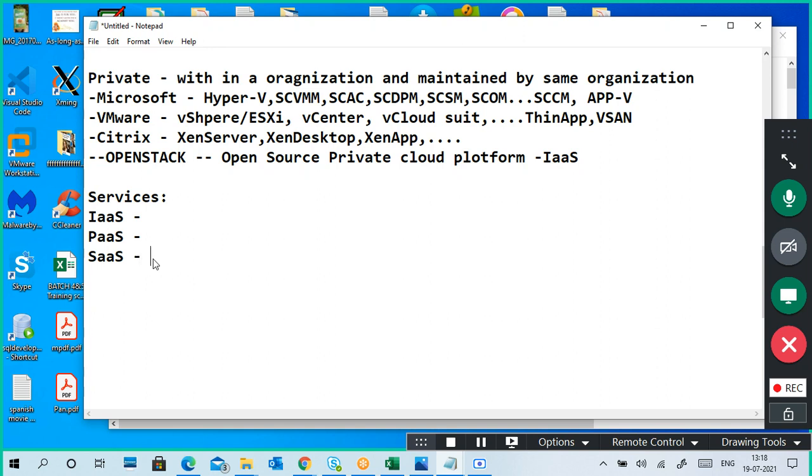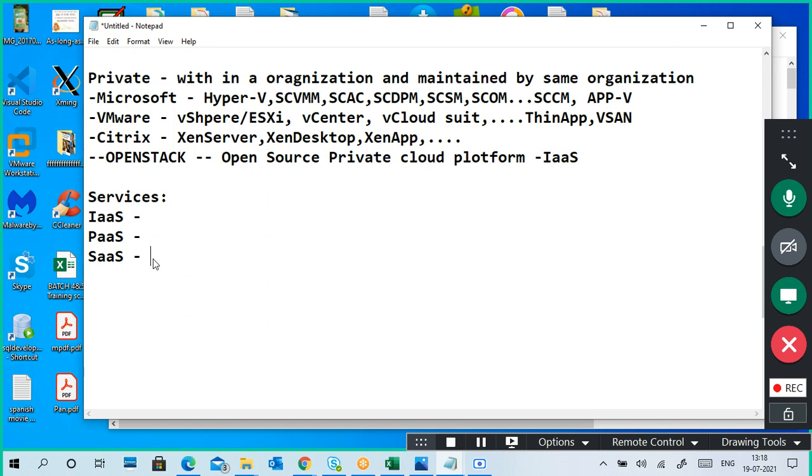Okay, next one is platform as a service. What does platform as a service mean? You are accessing a platform. For example, I want to run some application. To run the application, I need a platform, or maybe it is a database platform, or an IDE platform, or a web server platform. So I need a platform as a service.